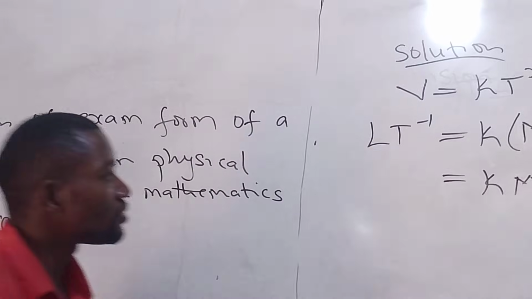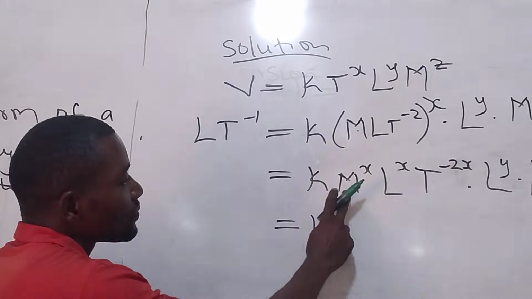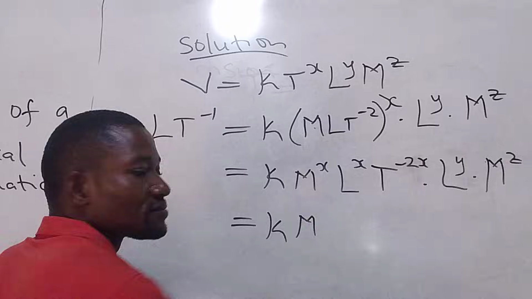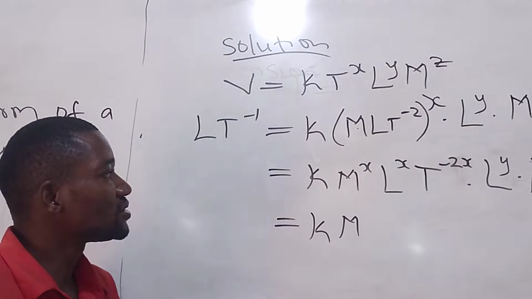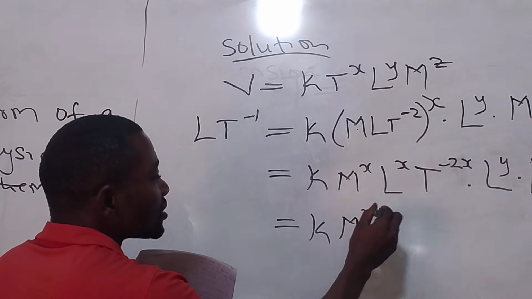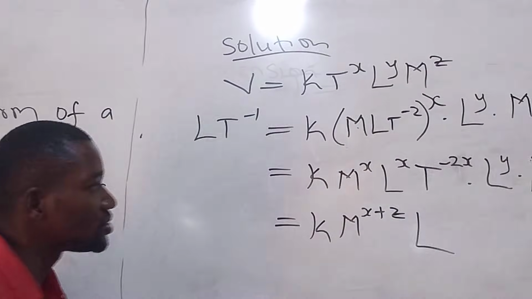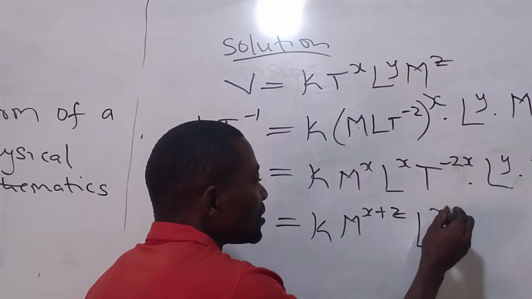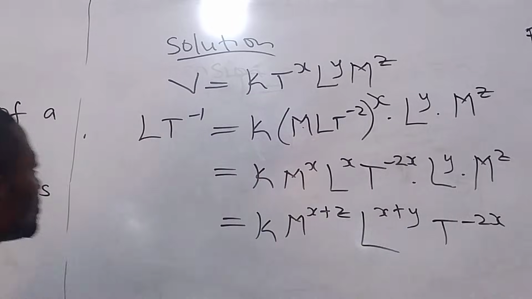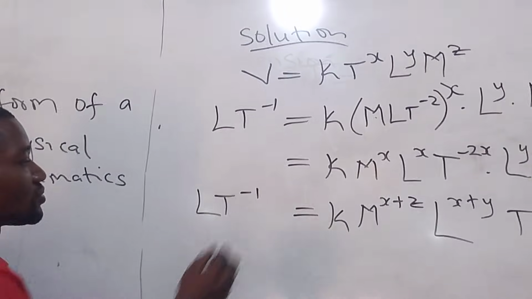So applying laws of indices, k is a constant. We have m here, we also have m here. If you have the same base, you add the power together. So taking m to the power x plus z, L is here, L is also here. The same base, add the power. Are you confused? No. So we have L, T to power 1.